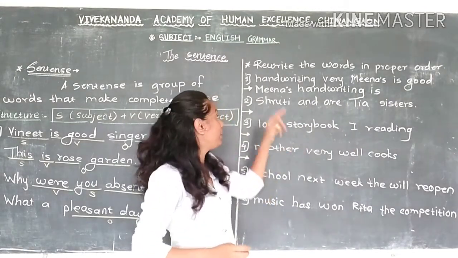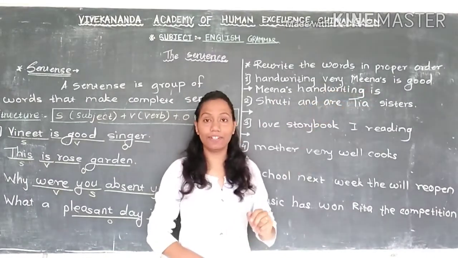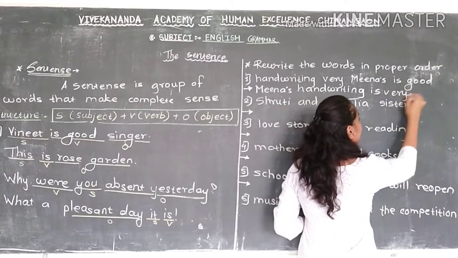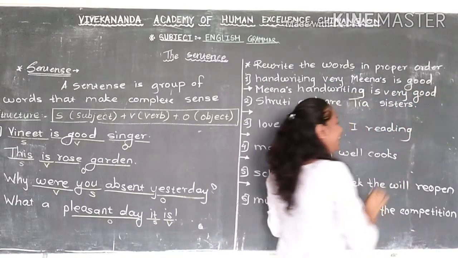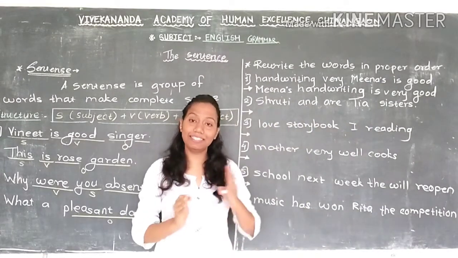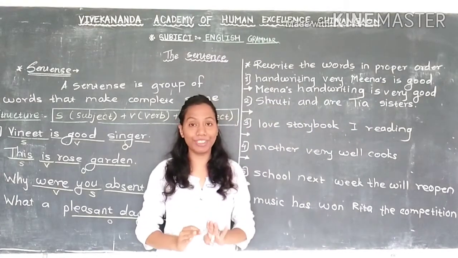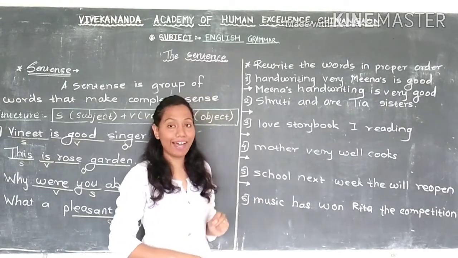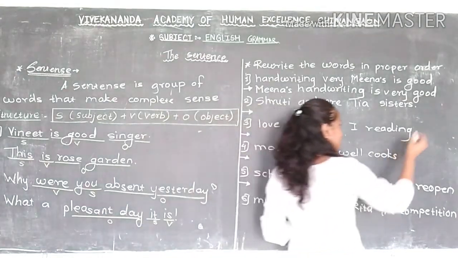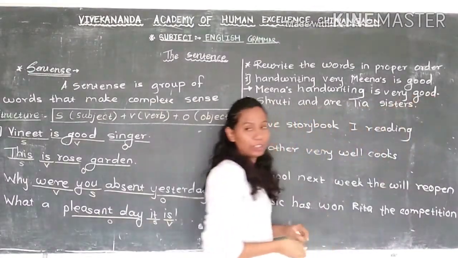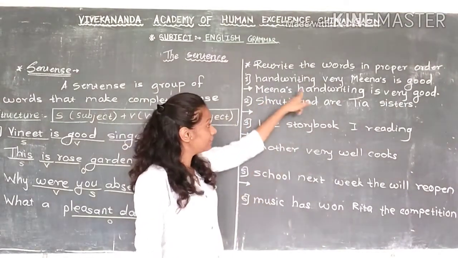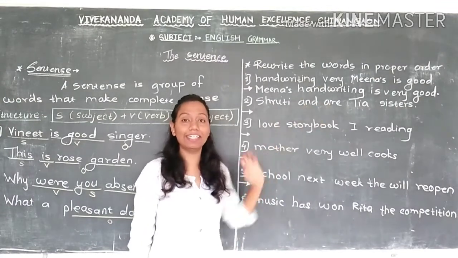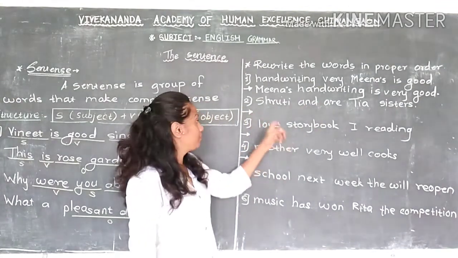Now the remaining part of the sentence. Just two words remain here. That is very good. That we will write next to this part. Very good. And now just tell me, is this a simple statement, a simple sentence, or a question? This is a simple sentence. So at the end of the sentence, we use a full stop. Don't forget this thing. So here we put this full stop. Now read the sentence. Meena's handwriting is very good. Now it makes sense. So this is the correct sentence. Now move toward the next one.